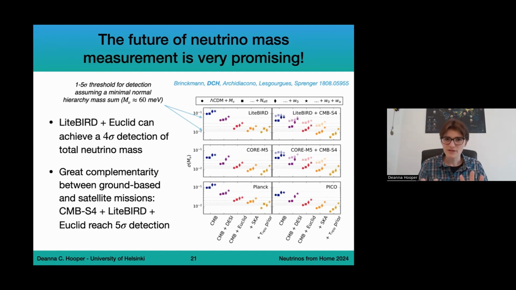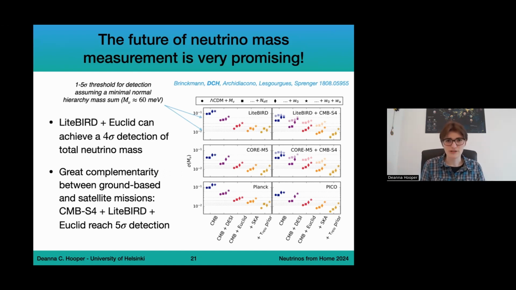So what you can see here in the figure on the right is a summary of a lot of different runs. There's like 135 data points here, so I'm going to break it down. What we're looking at here is different combinations of CMB missions and a large-scale structure mission. And what we want to see is the constraining power on the sum of neutrino masses. So each subpanel corresponds to a different CMB experiment, and each column in the subpanel corresponds to CMB plus something, for example, DESI, Euclid. So really each panel shows you how different CMB missions are going to behave alone or in combination with other experiments.